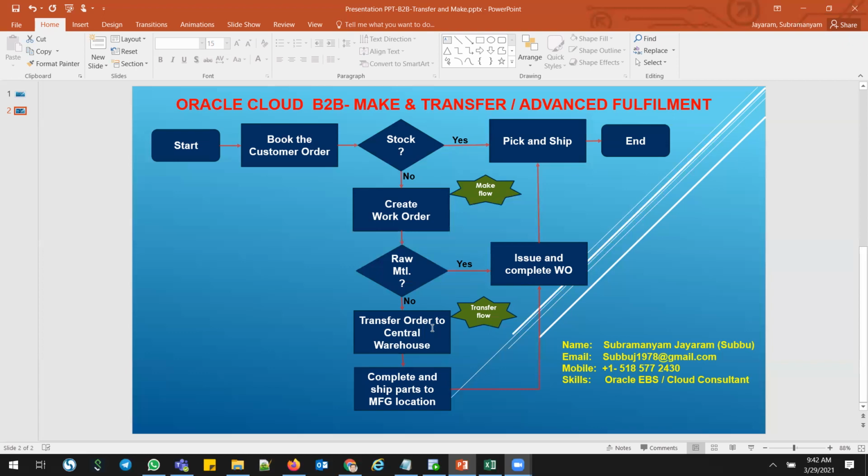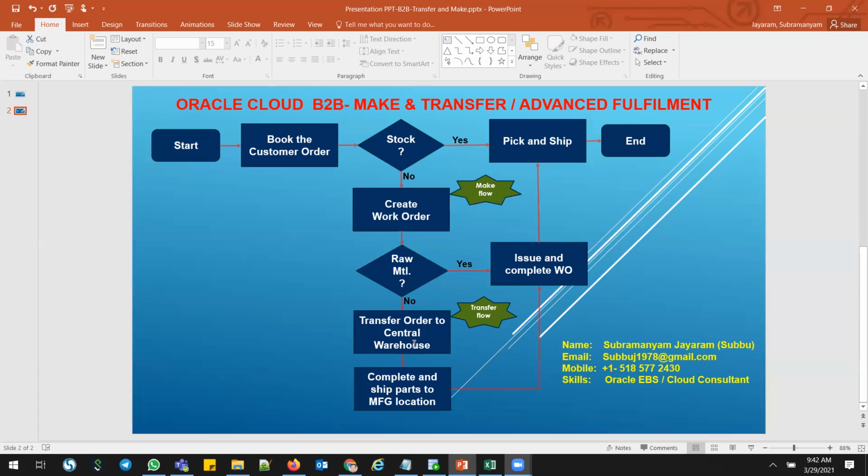That flow still does not exist in the cloud, but we need to go and create this transfer order from the central warehouse to the manufacturing plant manually. So I'm going to show that too in this process, but we can recommend. I plan to put this question to the Oracle product team.